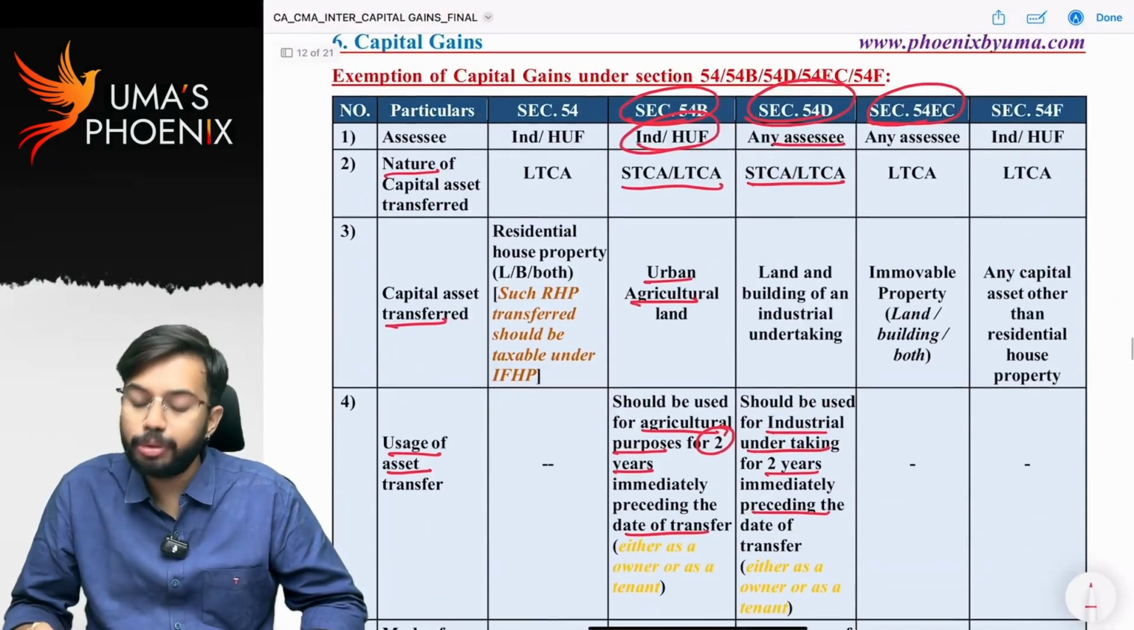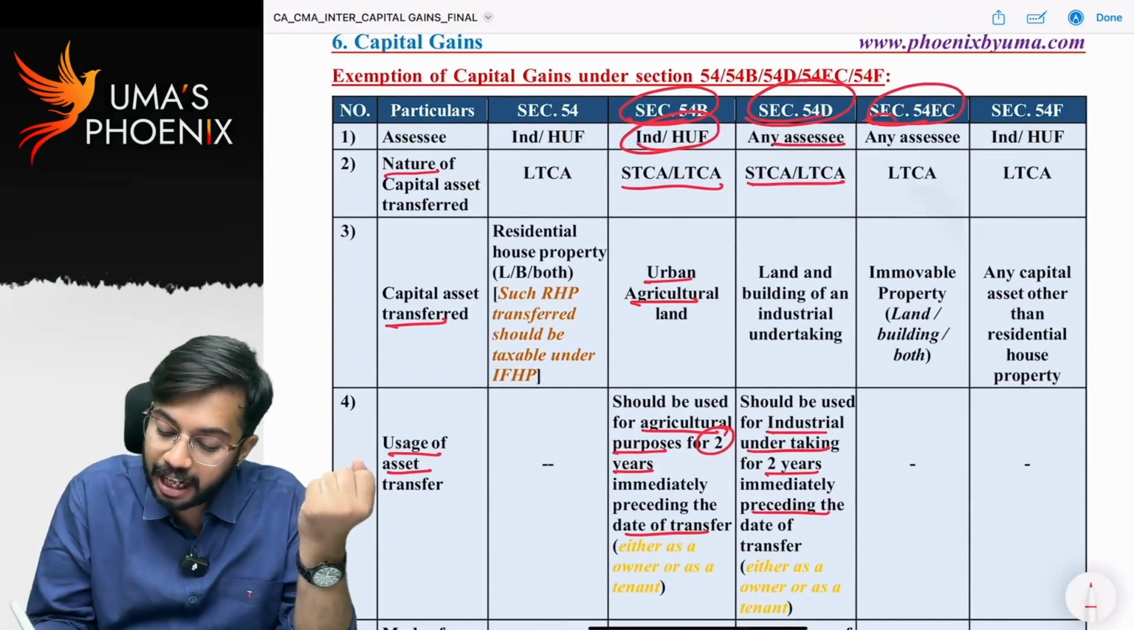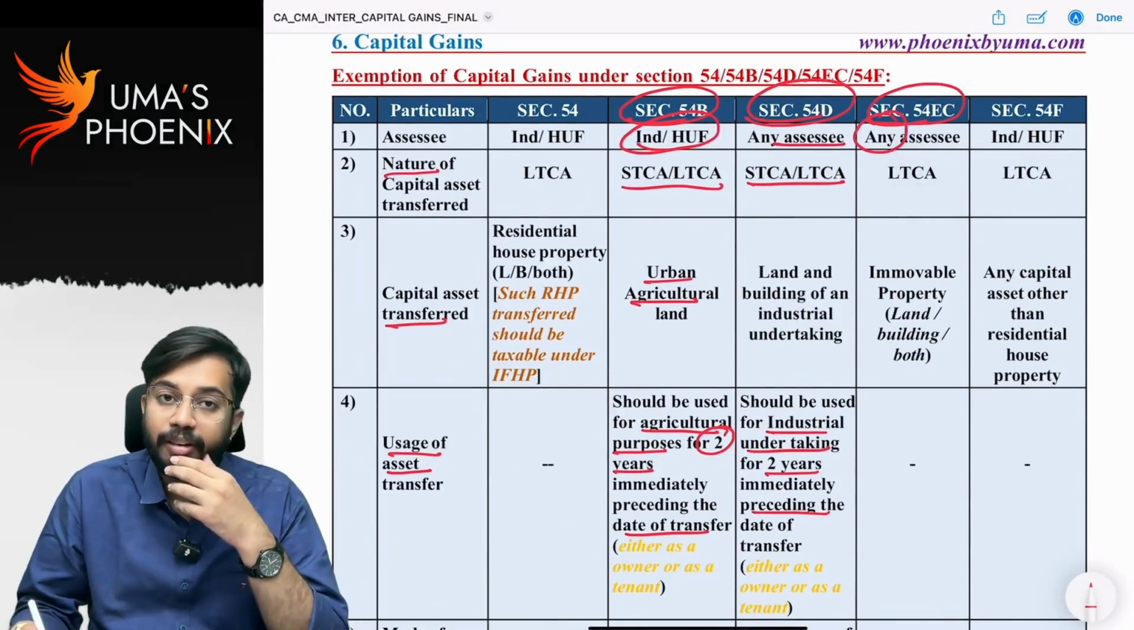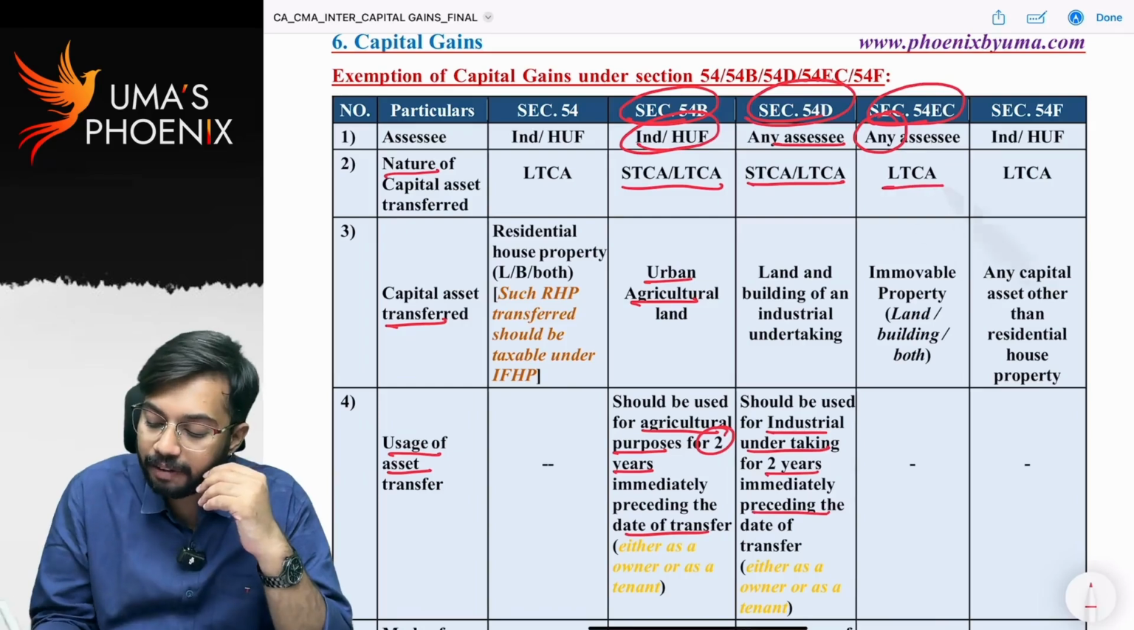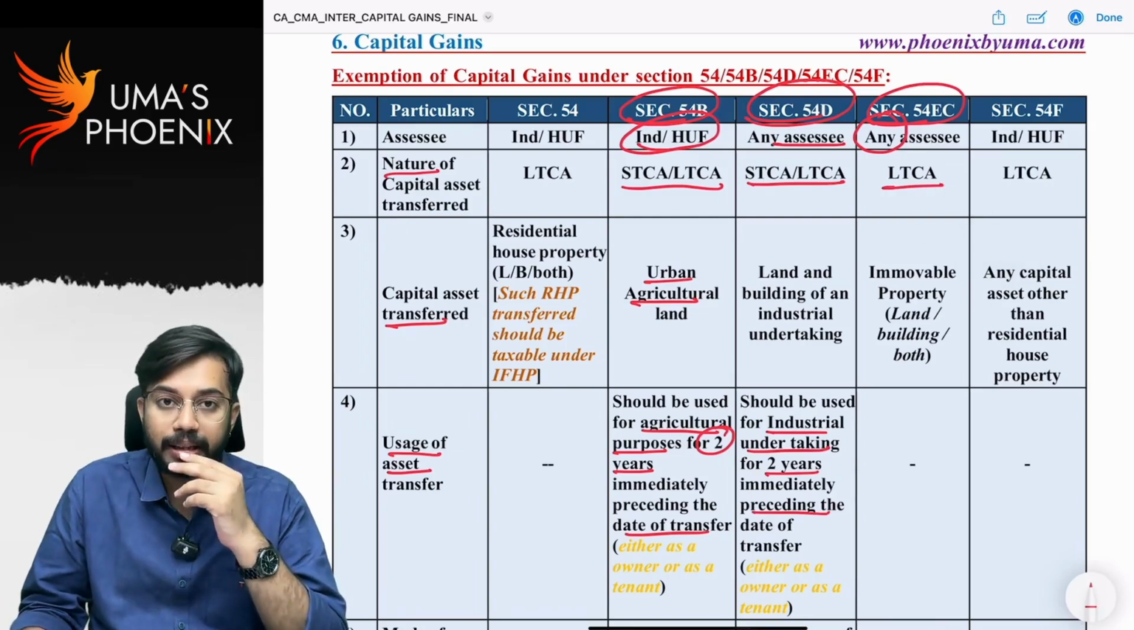So you can see who can claim exemption under 54EC. Any assessee can claim exemption under 54EC. The capital asset required to be transferred is a long-term capital asset.